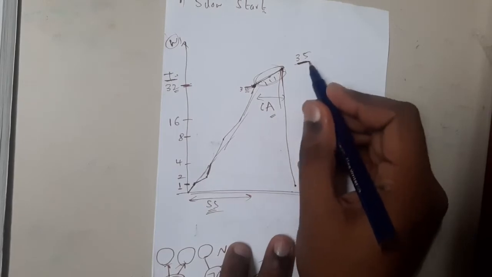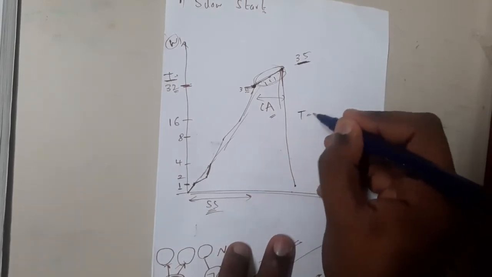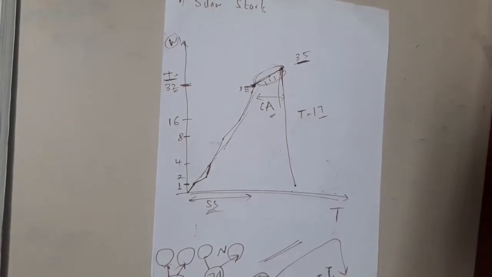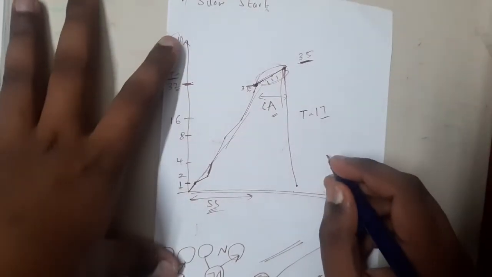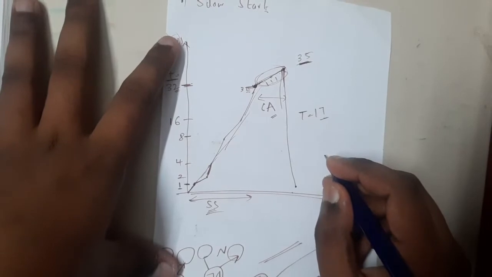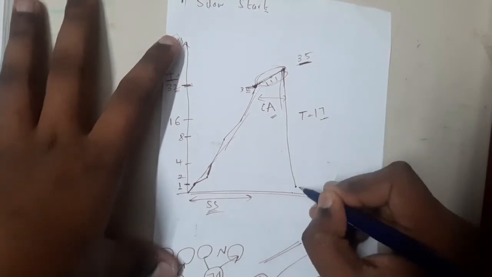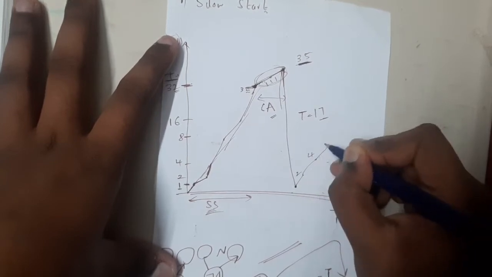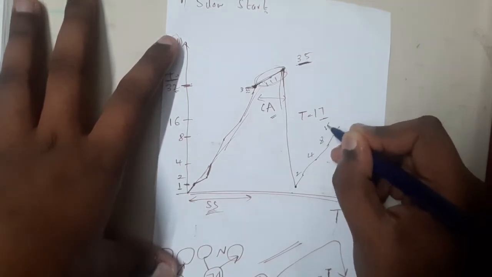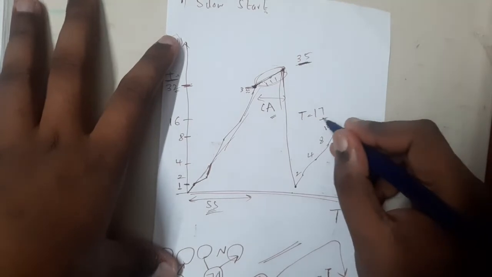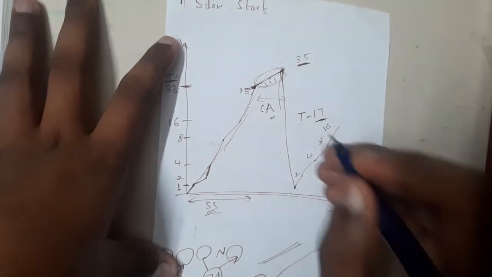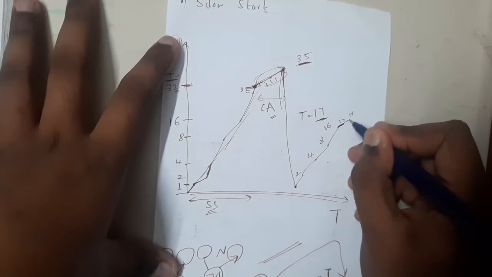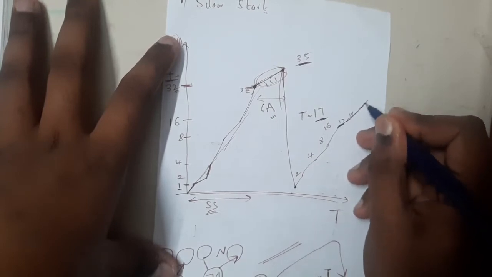Our current value is 35, so the new threshold will be 17. It is actually 17.5, but 17.5 isn't a good number, so let us write 17. Now let us start. From 1 I will go to 2, from 2 to 4, from 4 to 8, from 8 to 16. Once I reach 16, I understand that 17 is the point where I should go slowly. So now I will slowly start increasing: 17, 18, 19, 20, 21, 22, 23, 24, 25.